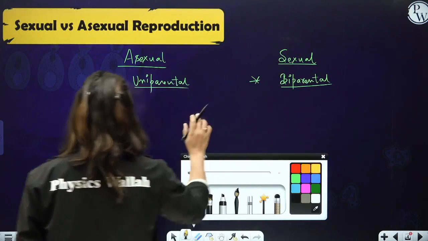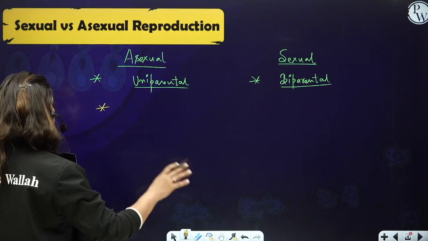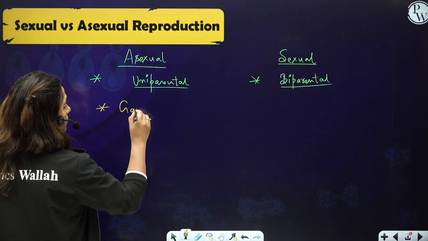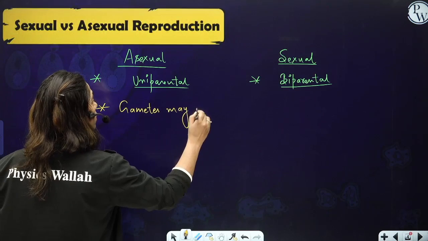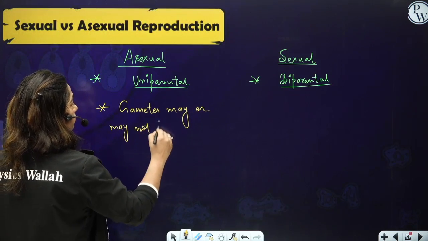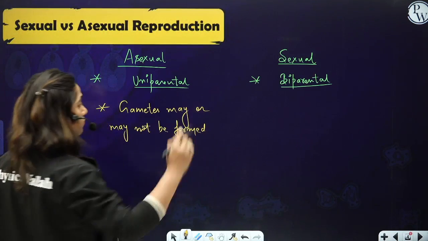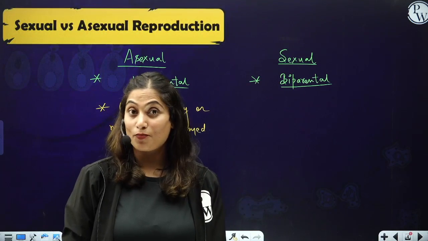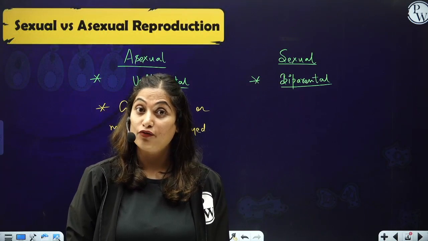Then, in asexual reproduction, gametes may or may not be formed, but what is certainly absent is fusion.